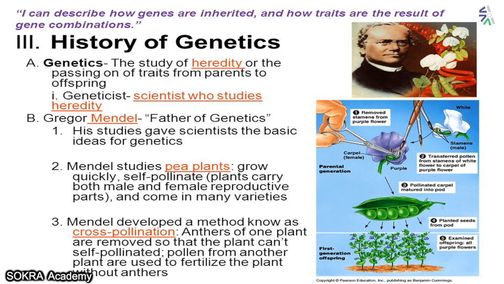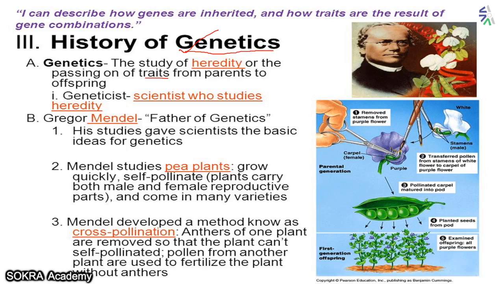Now we have to see what genetics is. Genetics is the study of heredity. When you study heredity, that branch of study is called genetics. Genetics is the study of heredity or the passing of traits. A trait is again the combination of genes from parent to offspring. So when you study heredity, that branch is called genetics.